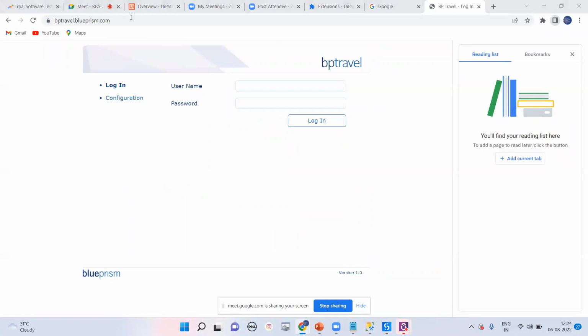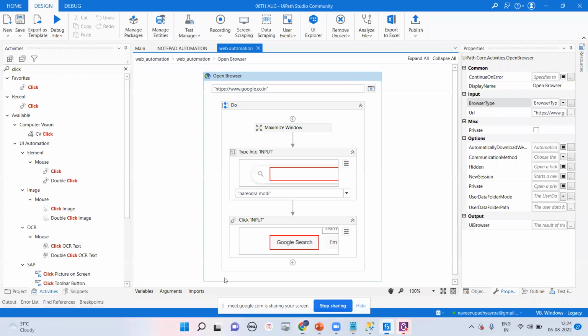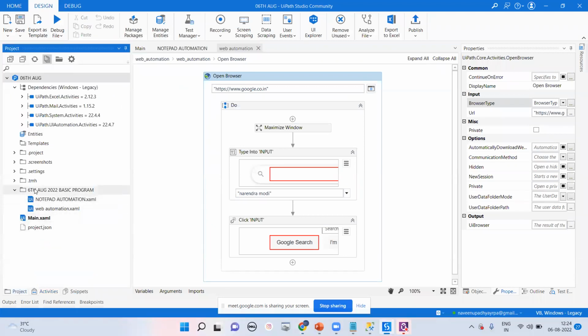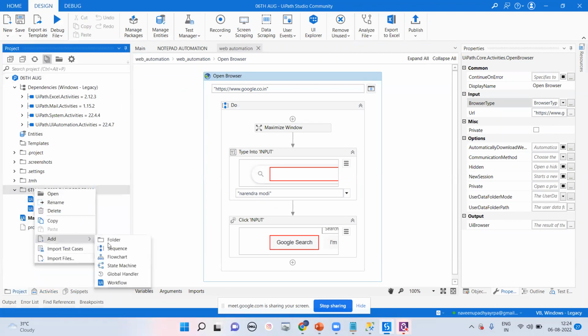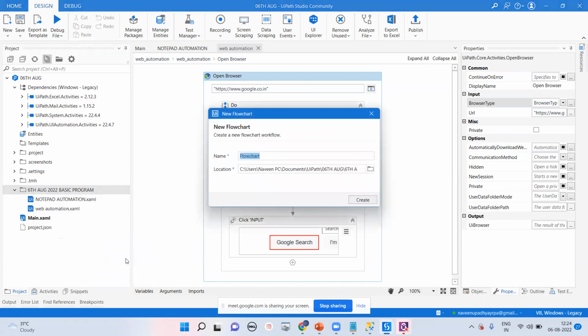It's very simple. Here also we'll try to launch this website, maximize, provide the ID and password, and go for login. After that, we'll try to click on create code. Okay, let me go for that. Here again, we'll go for project, add, and there I can go for flowchart. Here I can name it BP travel program. Okay, web program.